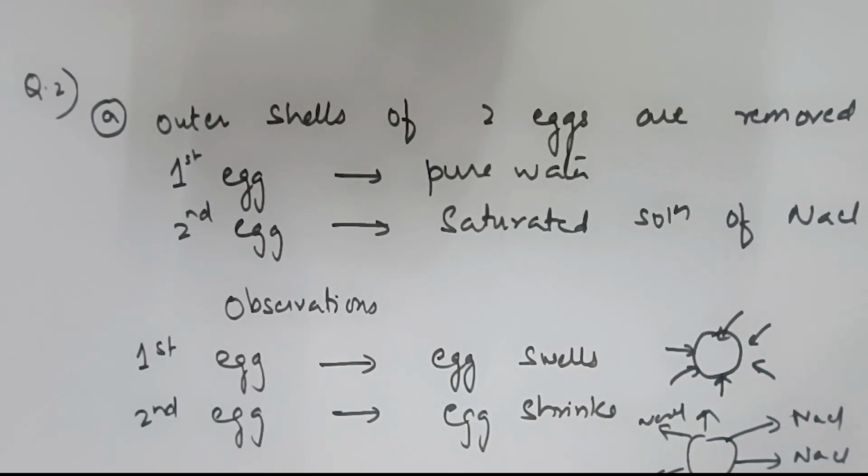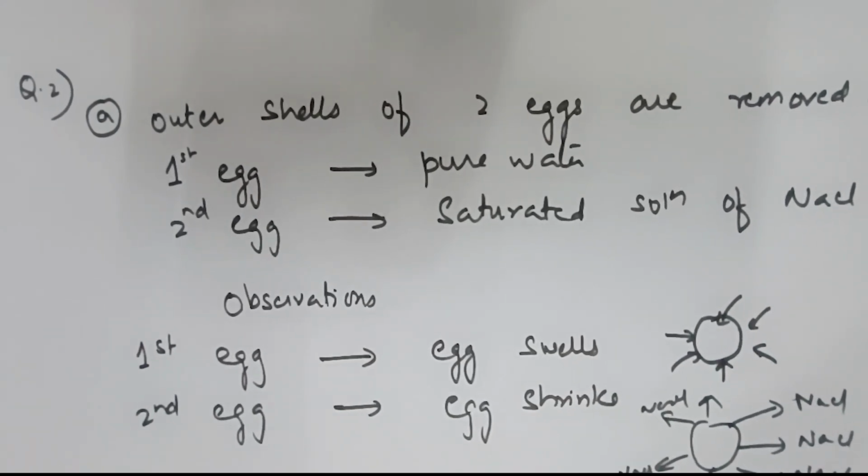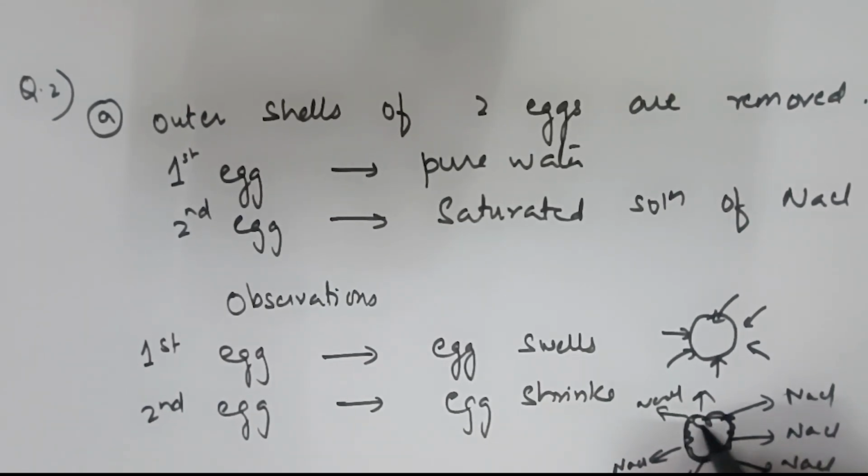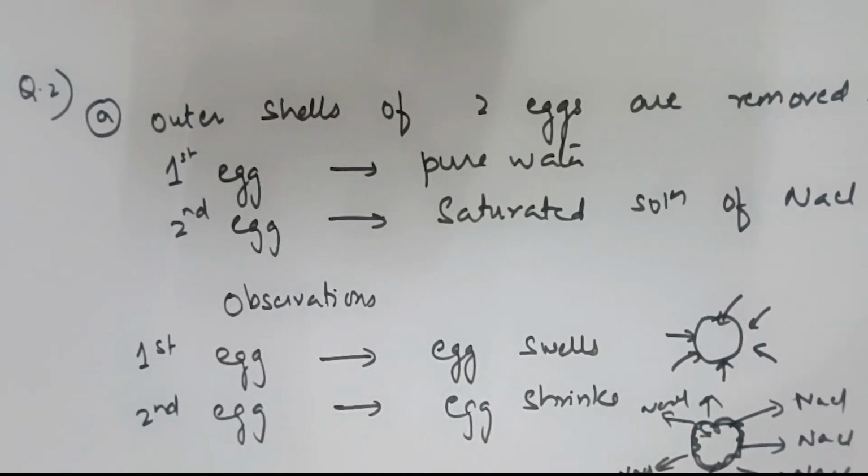This is called egg shrinkage. Wherever the concentration is high, the water comes out, and this egg becomes smaller, while the other swells.